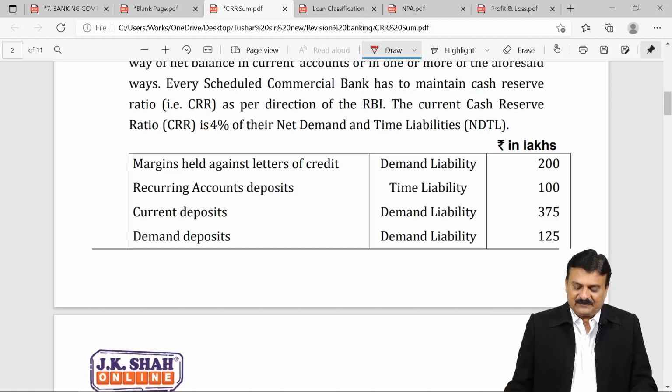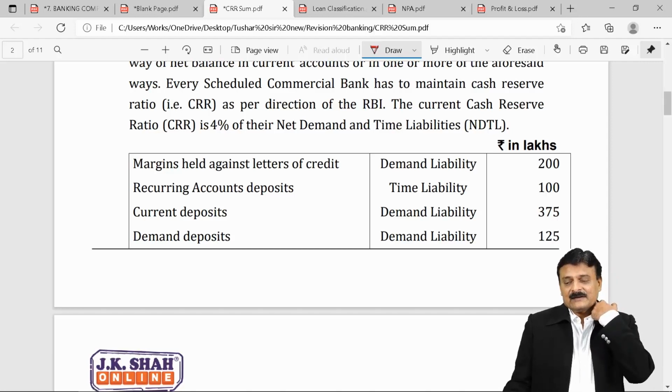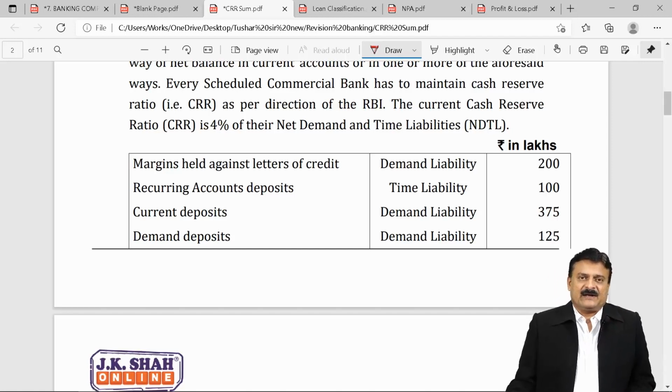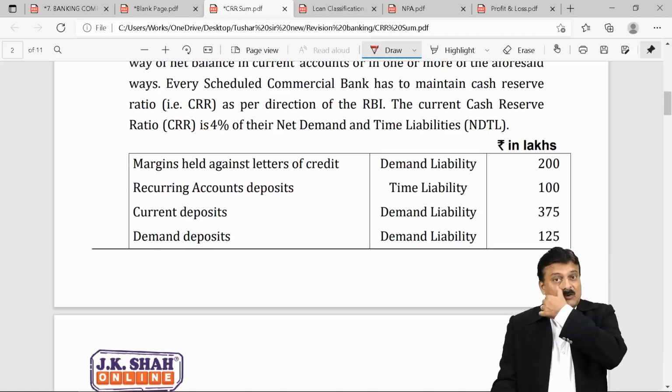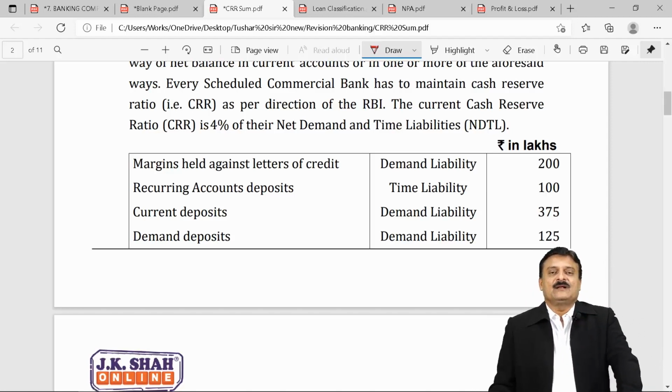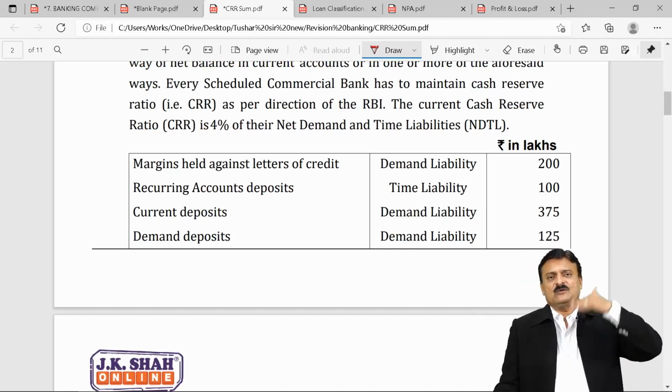Along with this kind of sums, twice ICAI came out with a question giving you an example of loans and advances given by your bank against which the borrower, the account holder, has given you some security. Of course, the security's market value goes up and down.